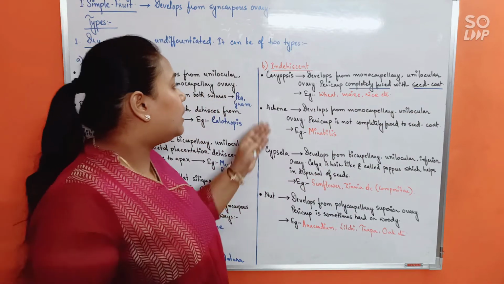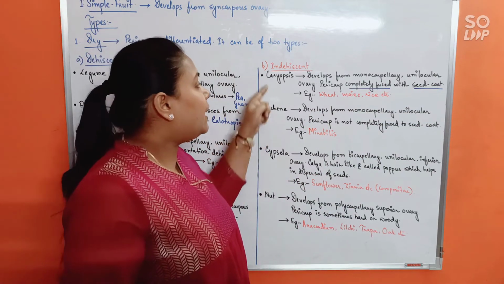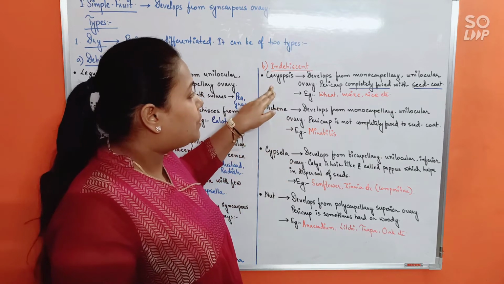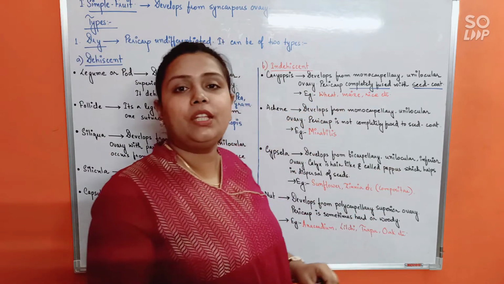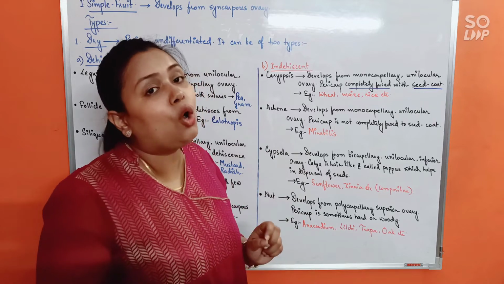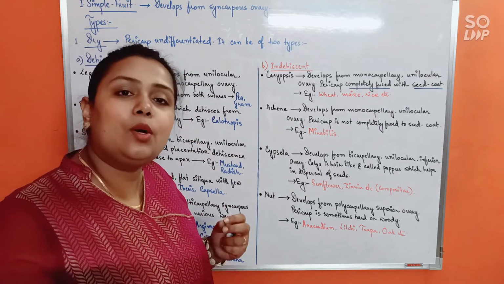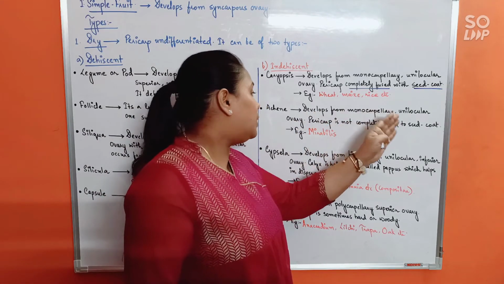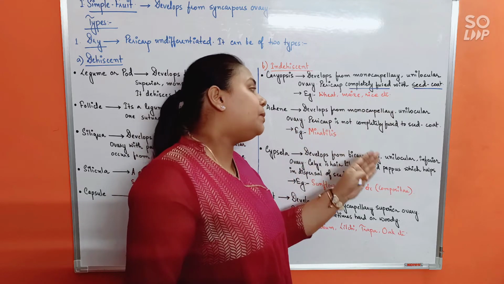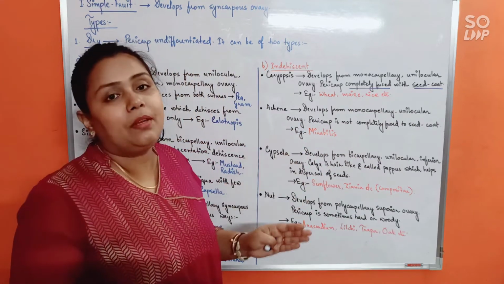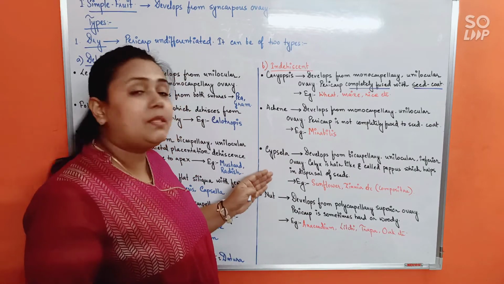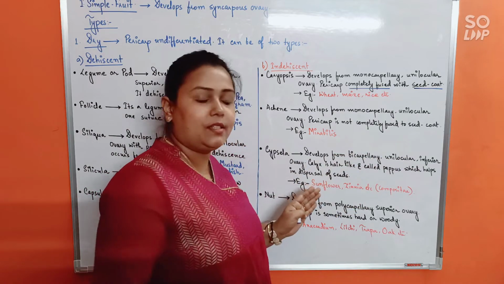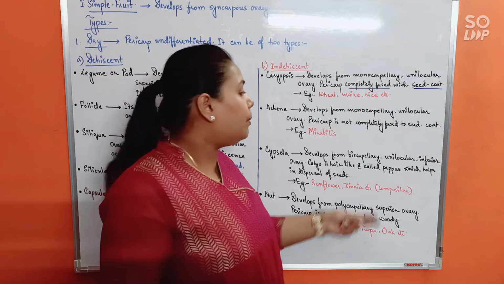Alright. Next, akene. Caryopsis and akene are almost the same. There is not much of a difference. The only difference is that in Caryopsis you have seen that pericarp is completely fused with the seed coat, but in akene you will find it is not completely fused with the seed coat. Rest everything is the same. So see here, it develops from monocarpillary unilocular ovary. Pericarp is not completely fused with the seed coat. Example is Mirabilis. Alright. Next, Cypsela. Develops from bicarpillary unilocular inferior ovary. This is the first time I am mentioning a fruit developed from inferior ovary.